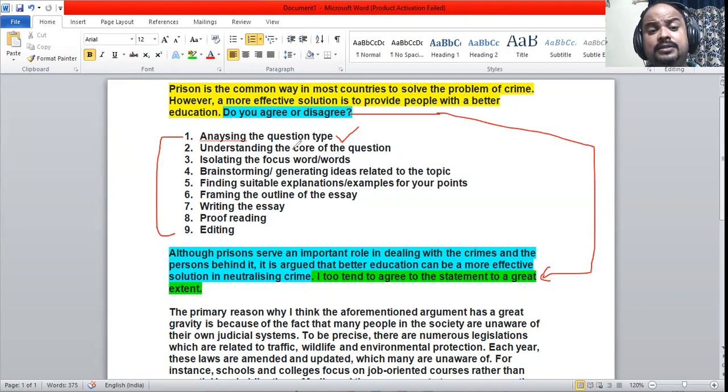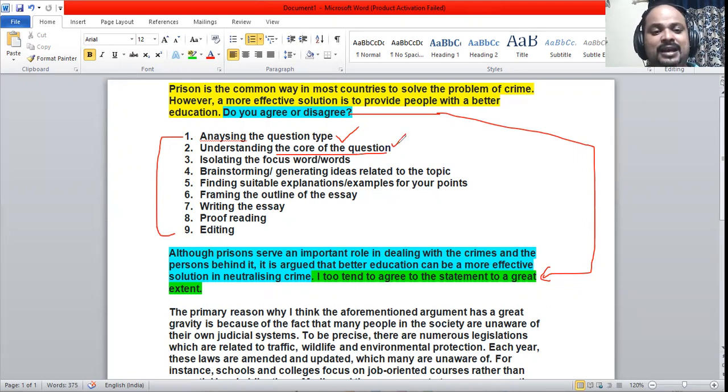Now, understanding the core of the question. What do you mean by the core of the question? It means the essence of the question. What is the essence of the question? Why is this question asked to you? What is the purpose of this question? What exactly does the examiner want from you?